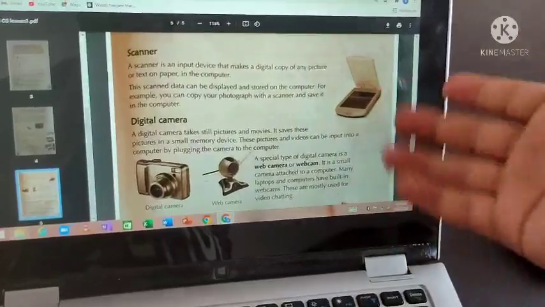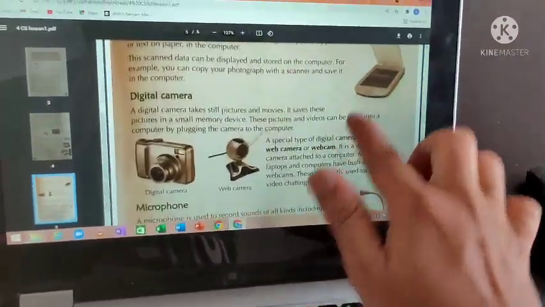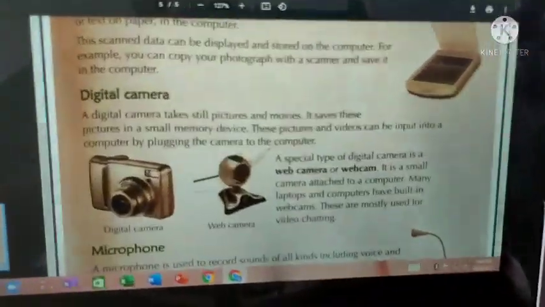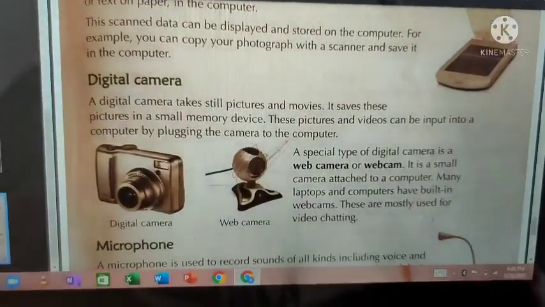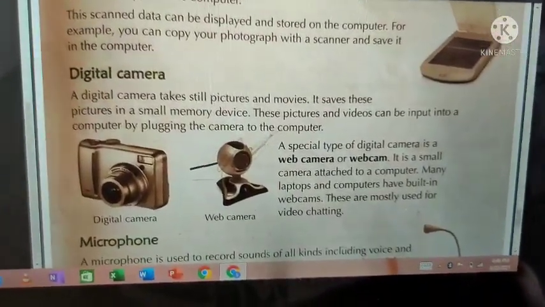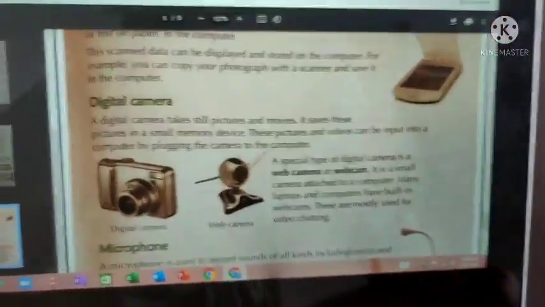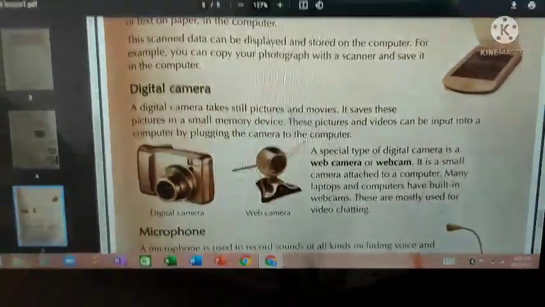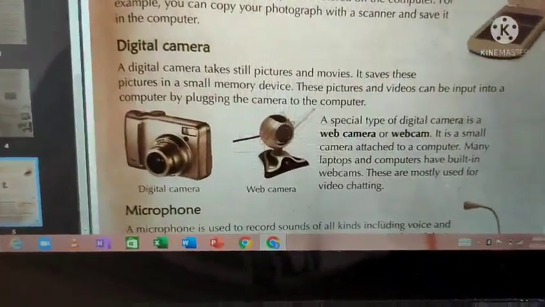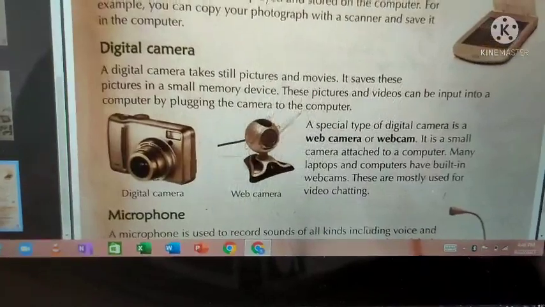If you see a scanner somewhere and someone knows about the scanner, you just ask them. Else, you can browse YouTube videos when you are free, and you can learn how all these input devices work. Okay, only when you are free. Don't use it unnecessarily. Okay, good students.